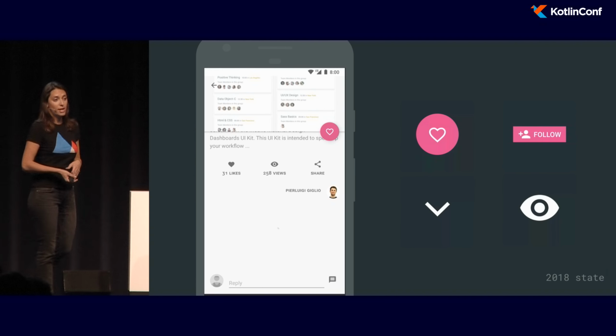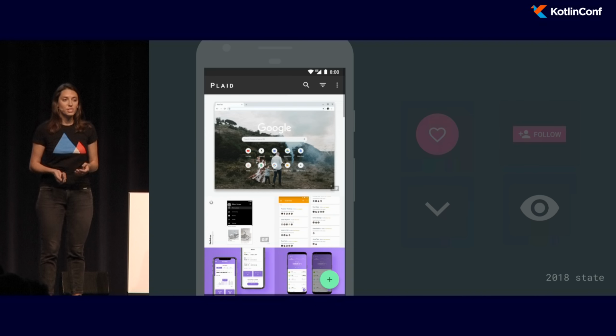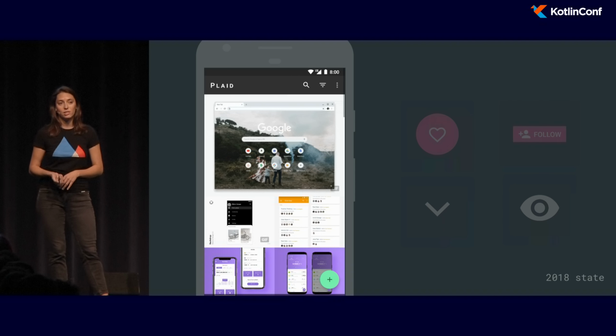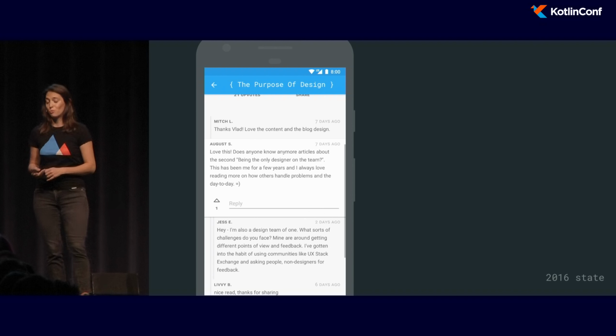We can no longer actually like a shot. We can no longer follow a user. So this means that step by step, almost half, if not more, of this functionality was gone. Well, with Designer News, things were actually even worse.